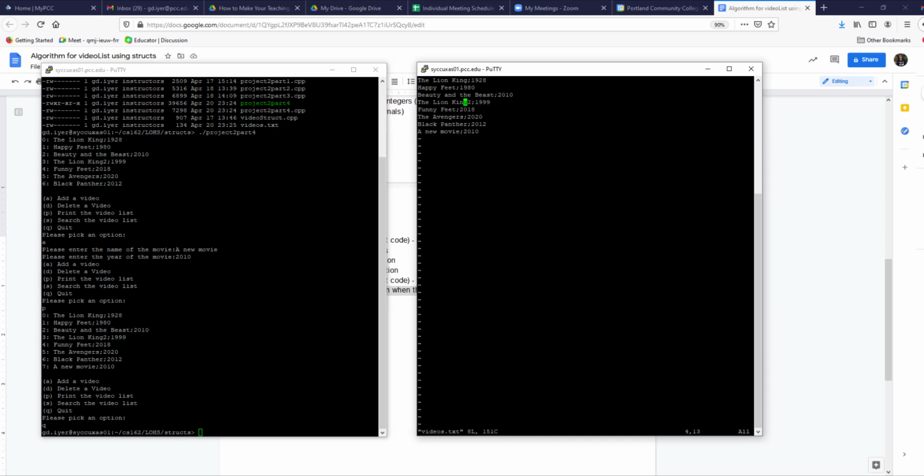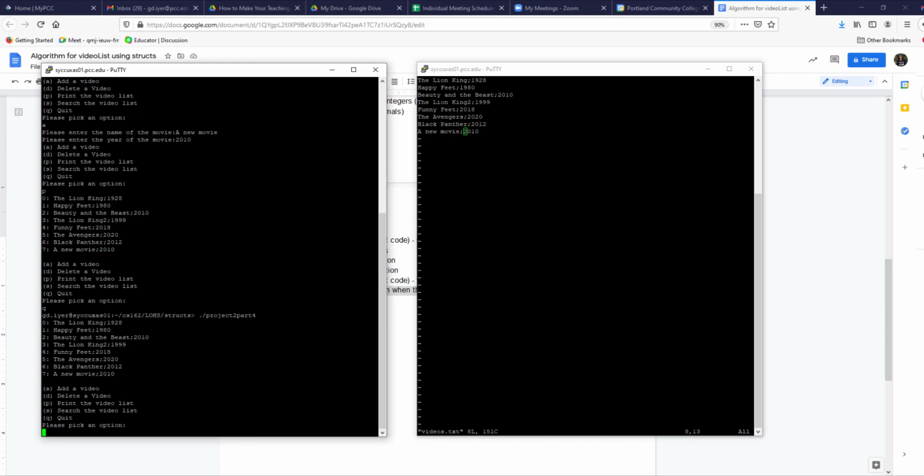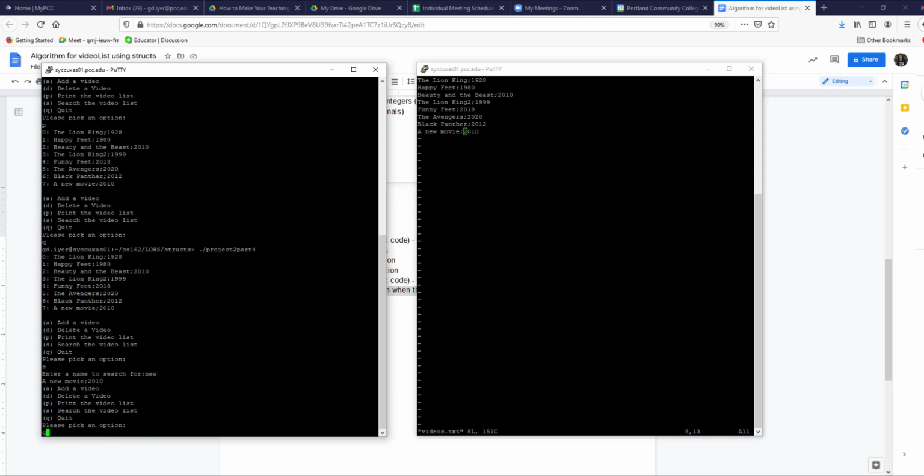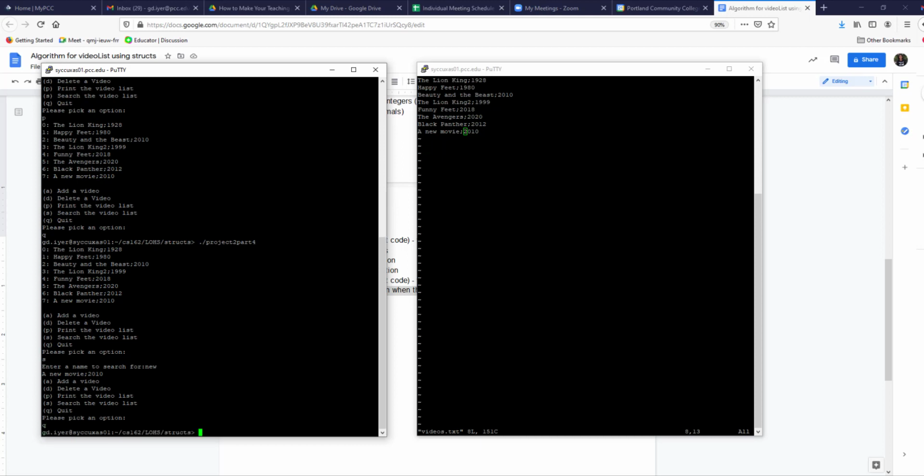Notice it's there at the bottom of the file. So anytime you add or remove movies, it should get updated. So then if you come here on the left-hand side and rerun your program, you see that the new movie is there, which is how it should be. Okay, so that's the last part, I believe. So let's take a look at it.